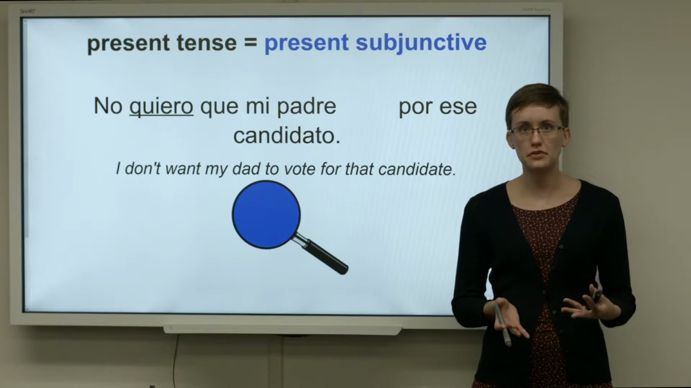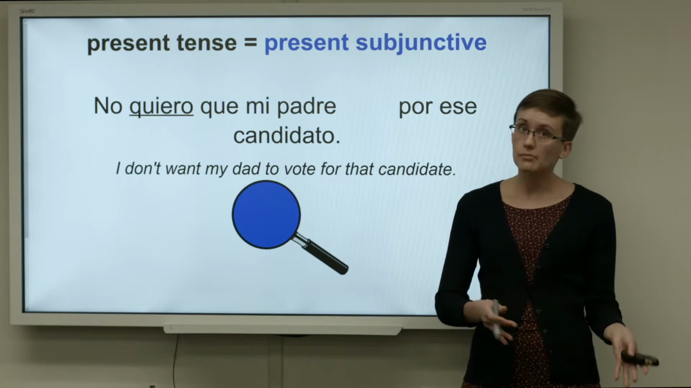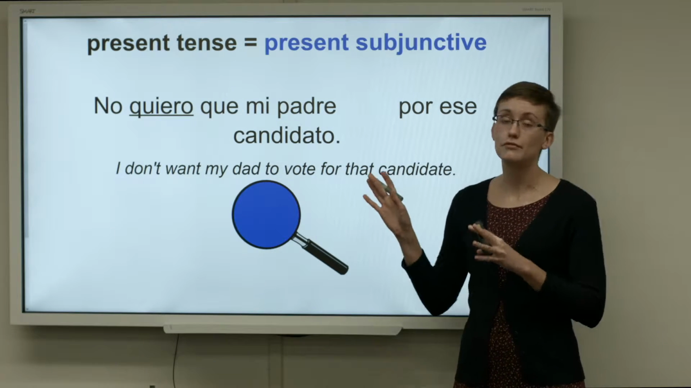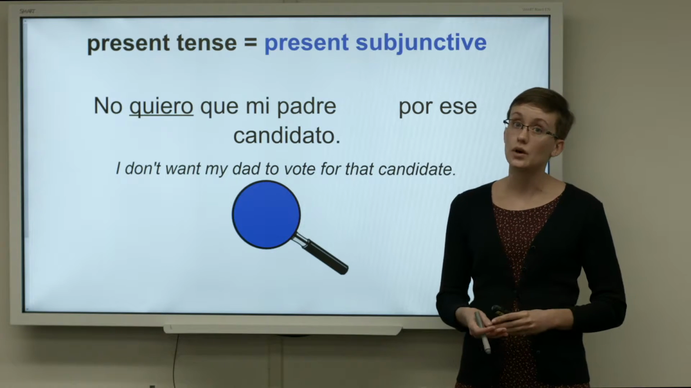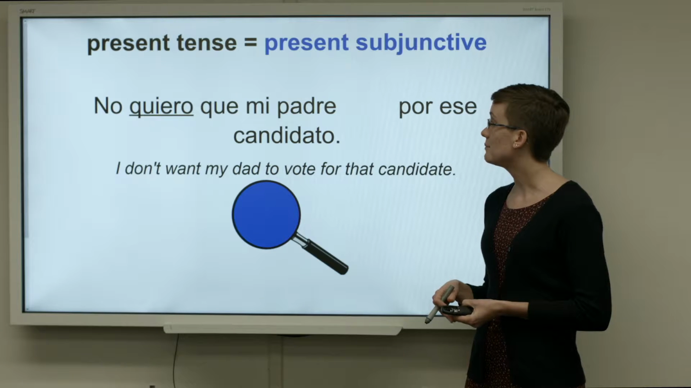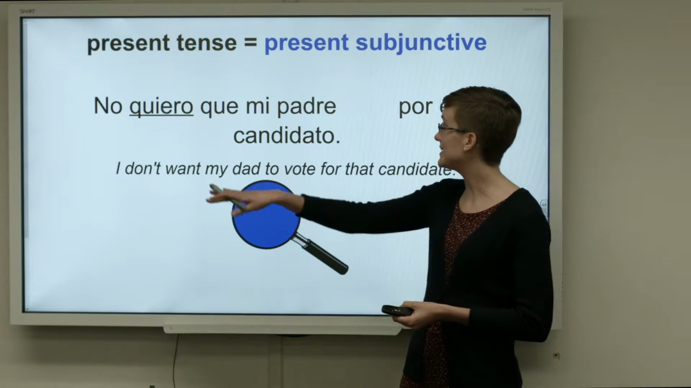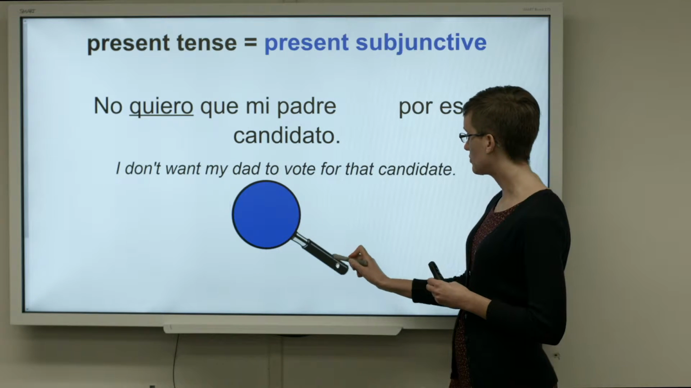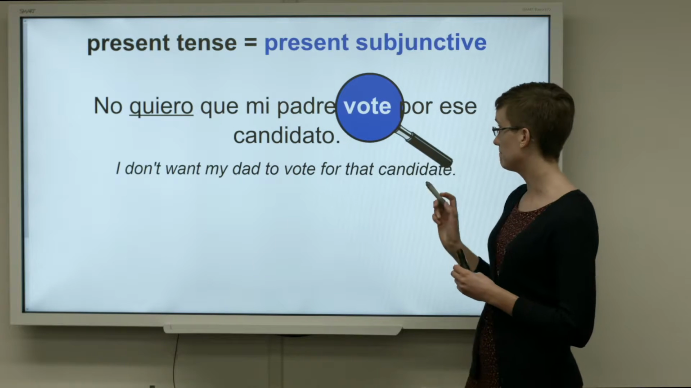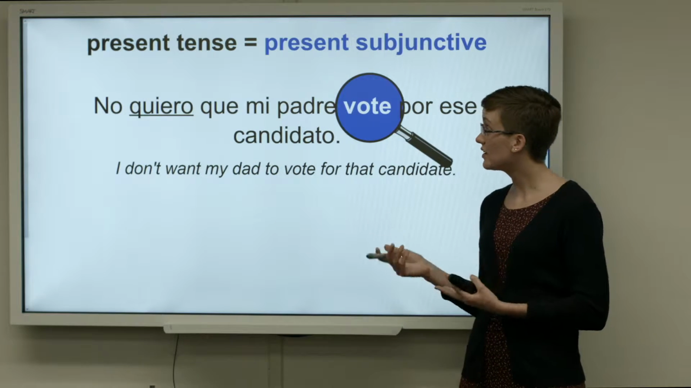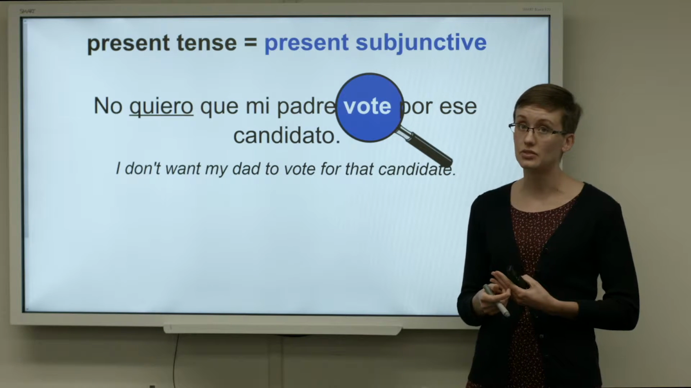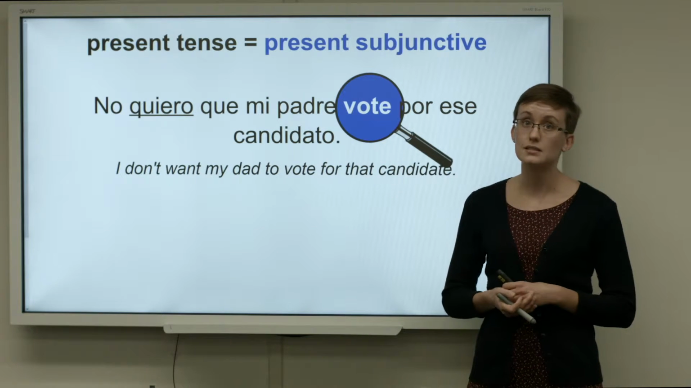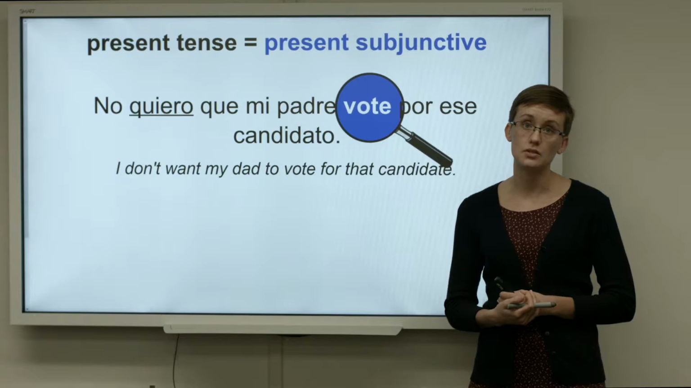So let's review when we use the present subjunctive before we move into when we use the imperfect subjunctive. If our verb is in the present tense, we are going to use the present subjunctive. For example, in this sentence, our first verb is quiero, no quiero. That is in the present tense, so we are going to use the present subjunctive vote. No quiero que mi padre vote por ese candidato. Quiero is in present tense, so vote is going to be in present subjunctive. I don't want my dad to vote for that candidate.